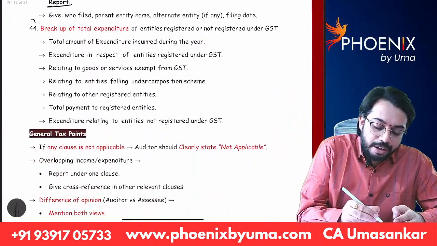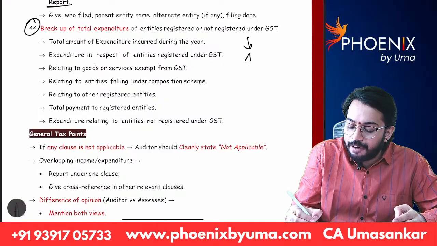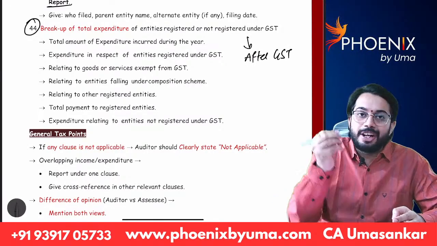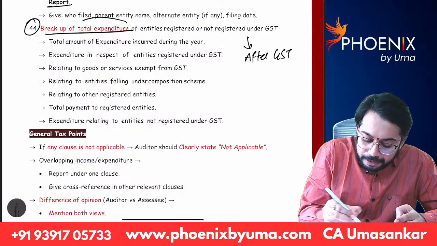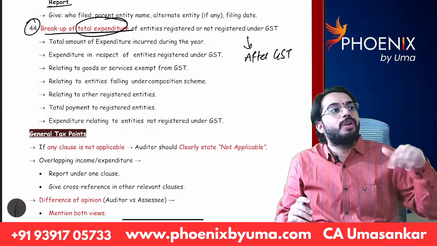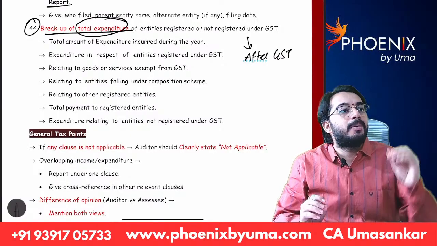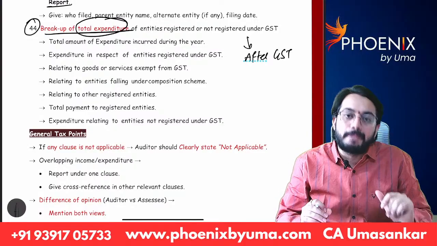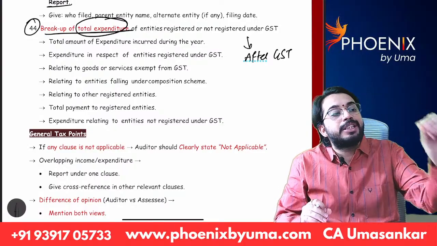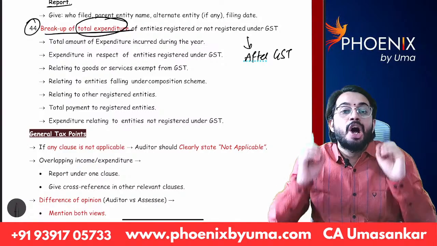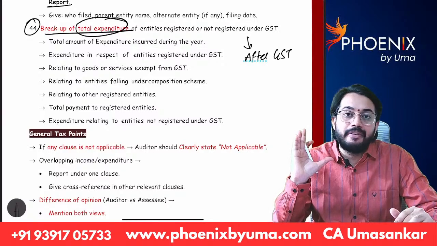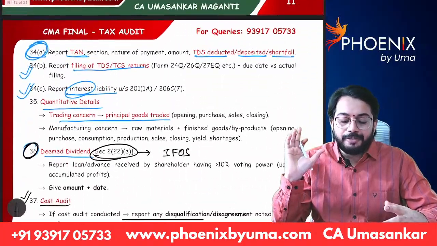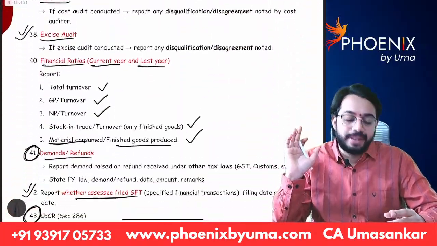Next, clause 44, this is introduced after GST. There will be expenditure, right? You should give a breakup of total expenditure. Out of total expenditure, how much amount you paid to a registered GST dealer, how much you paid to a composition dealer, how much expenditure you paid to an unregistered dealer. All this information is required to be given in clause 44. So these are the 44 clauses of Form 3CD.